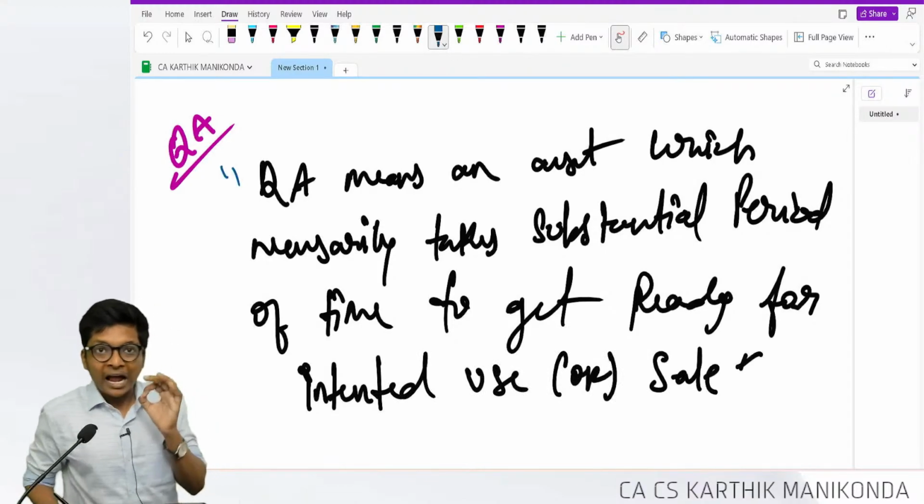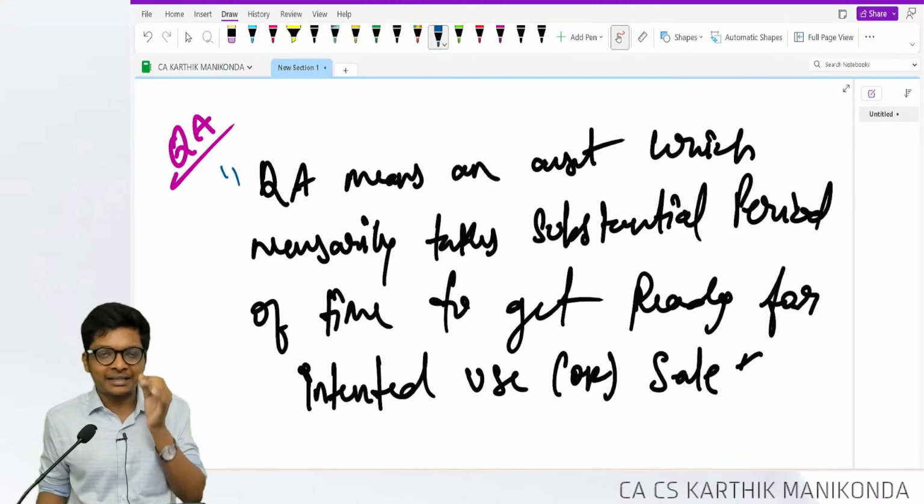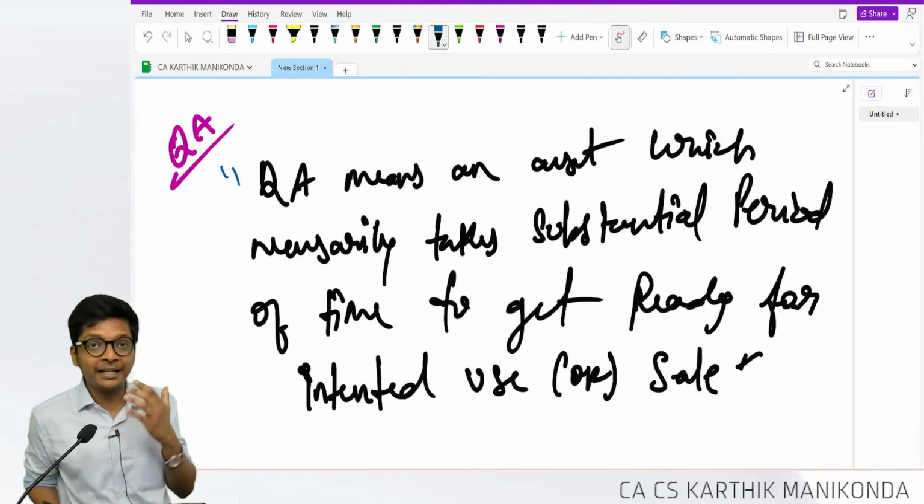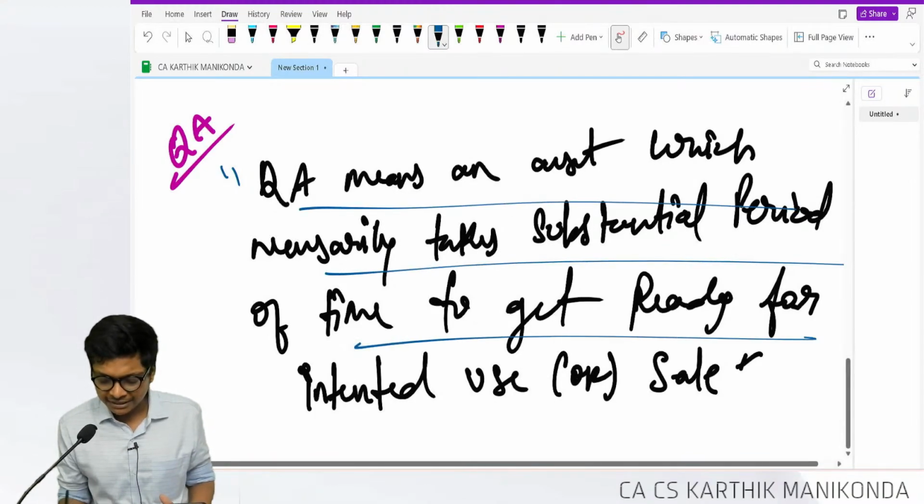Without a doubt, you have to learn this definition by heart for exam. Write this in every answer that comes, whether they are going to ask you to capitalize or not. This will be the justification.